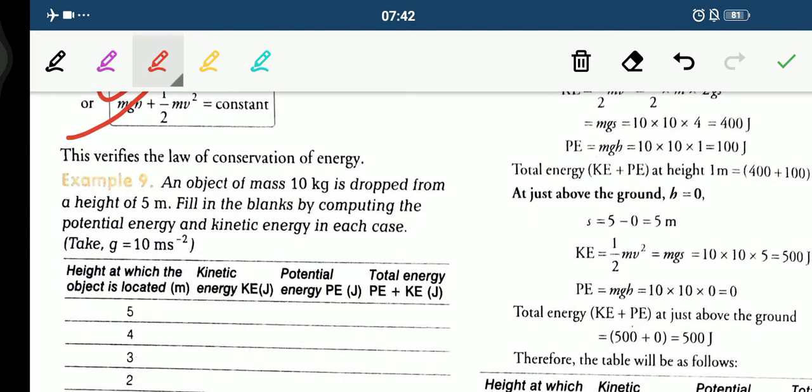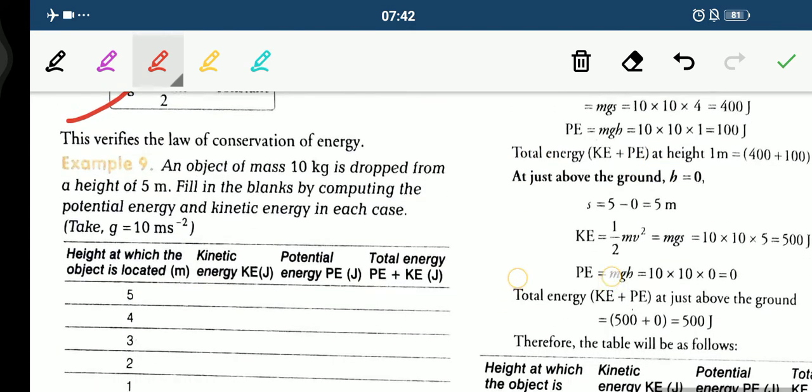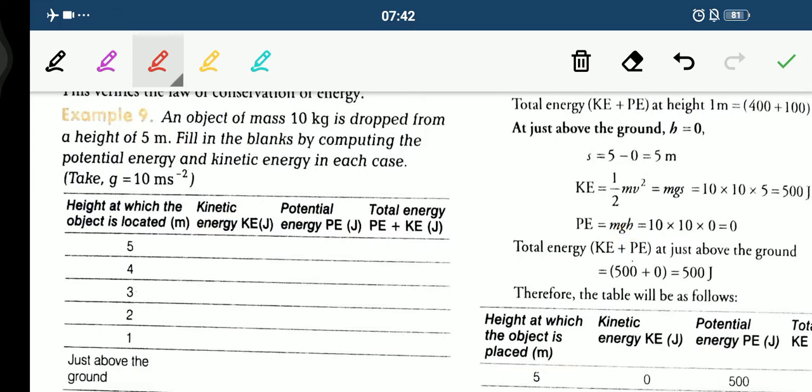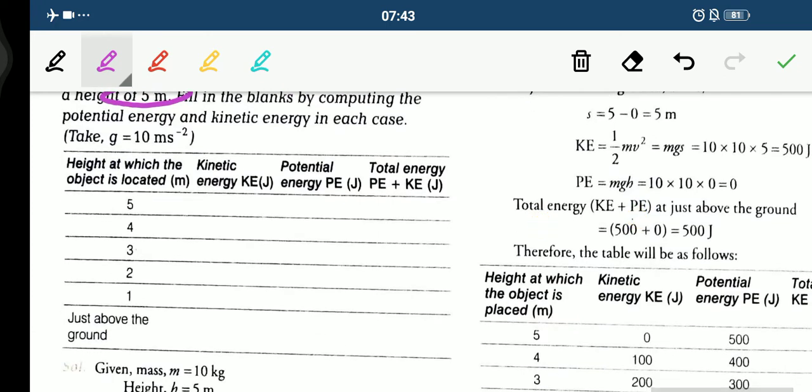Now we'll be solving one of the numericals, which is very easy. It is based on the law of conservation of energy only. As you can see, an object has a mass of 10 kg. It is dropped from a height of 5 meters. You need to fill all the blanks by computing the potential and kinetic energy in each case. We need to take g as 10 meters per second squared. Here you can see the heights given are 5 meters, 4, 3, 2, 1.